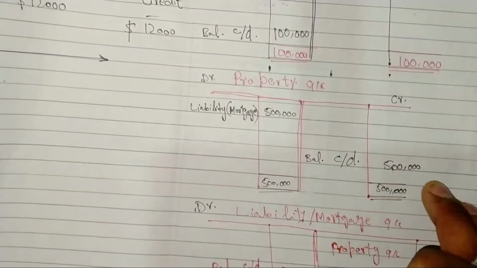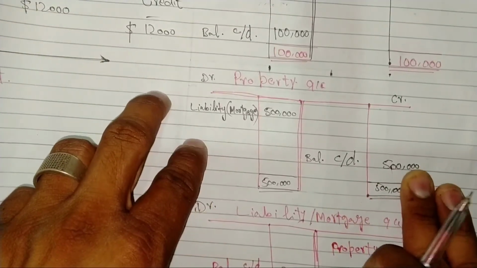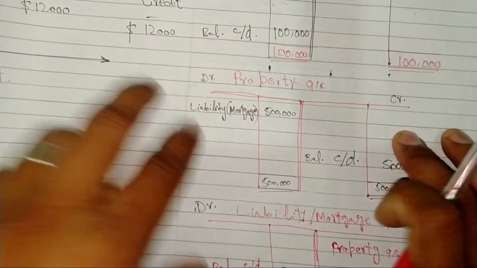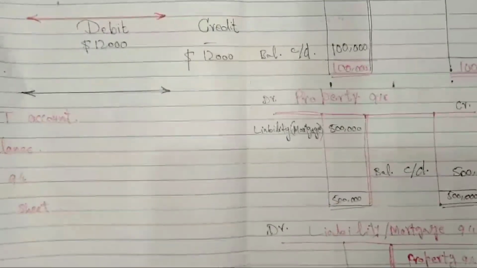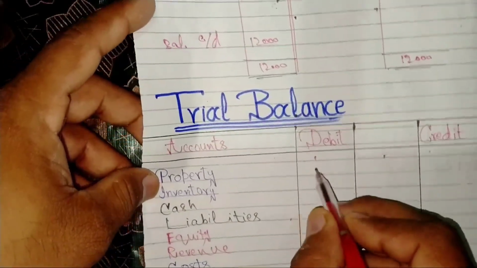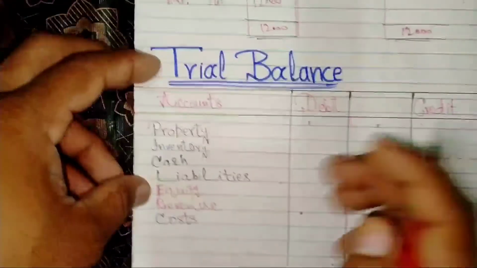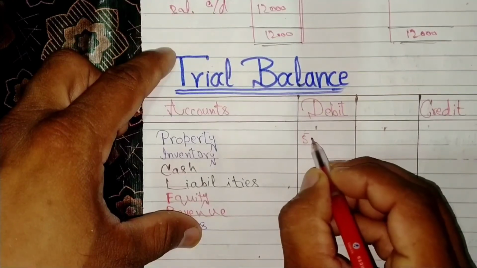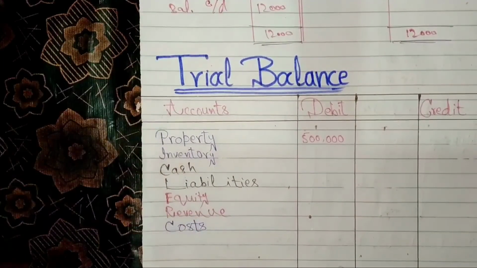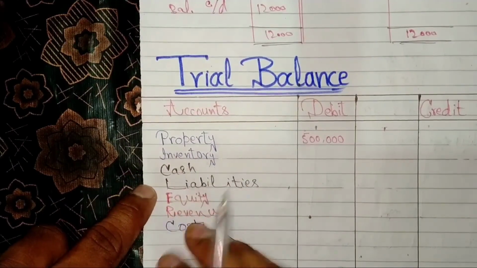See the first account balance, which is property account. The ledger of property account is this. The carry forward balance is $500,000 on credit side, so it will be entered on debit side of trial balance with amount $500,000. The next account is inventory account.